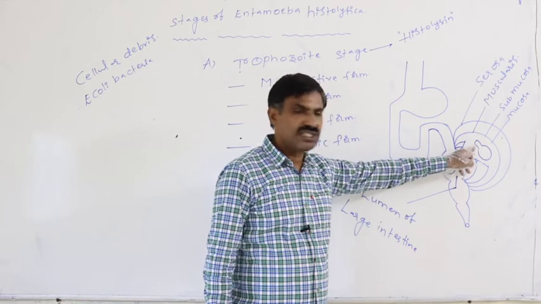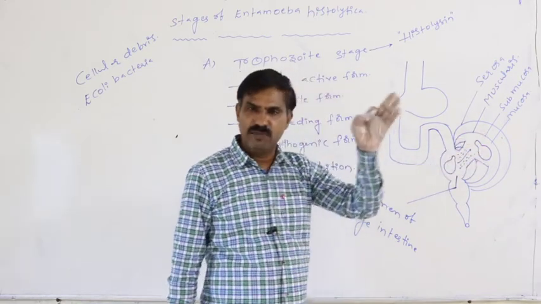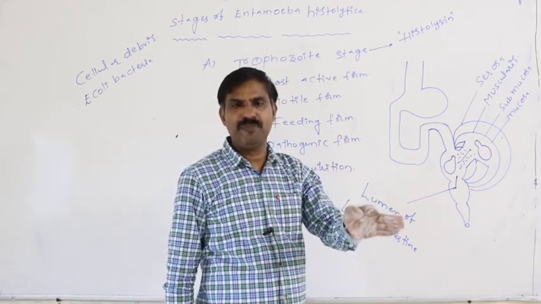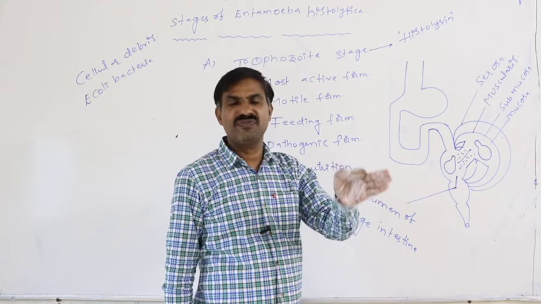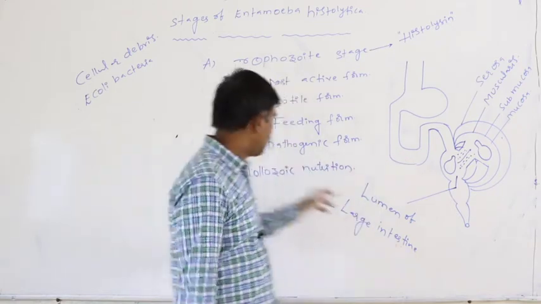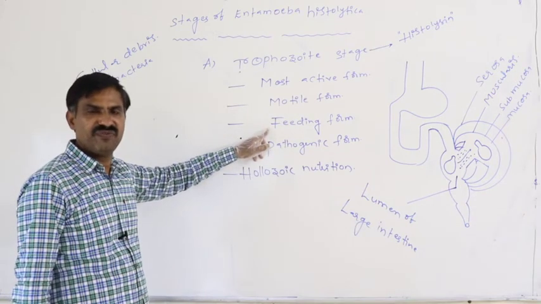Definitely, in the large intestinal wall, this trophozoite feeds on the blood, feeds on the bacteria, and feeds on the cellular debris also. So that only it is said to be the feeding stage. It is the feeding form.